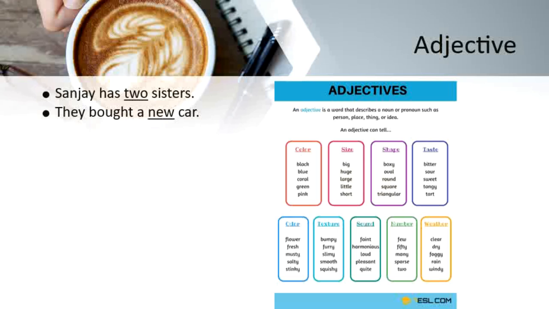Look at the second example. They bought a new car. The noun in the sentence is car. How is the car? The car is new. So the word new is describing the quality of the noun, that is the car. Is it old? Is it new? Is it good looking? Is it black? Is it red? Is it white? So the word that describes more about the noun is called the adjective.